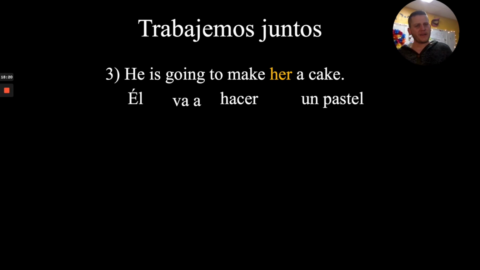Now, he's going to make a cake for whom? It's going to be for her. So what IOP do we want? Which one of those words from your list that you've written down there do we want to put here? Hopefully you're choosing le, and then that's going to go in one of two places. Where can it go? There, before the conjugated verb, or there, and again, that should be pointed closer to the end of that hacer. It's got to attach to the end of hacer.